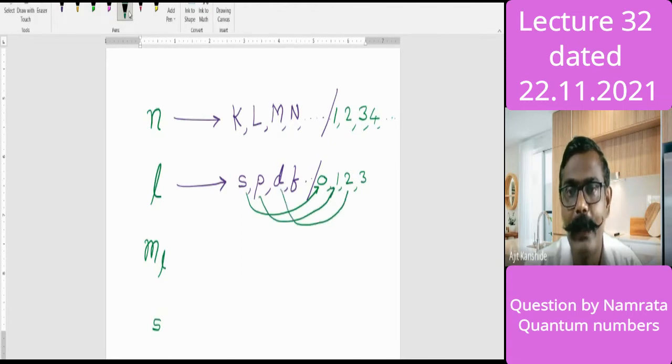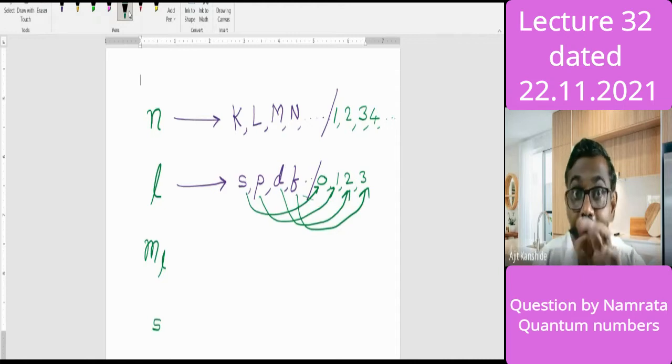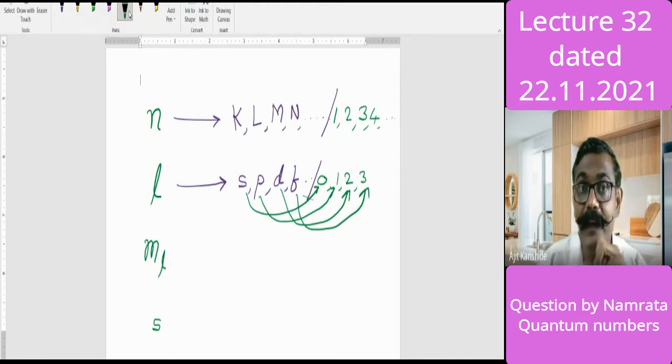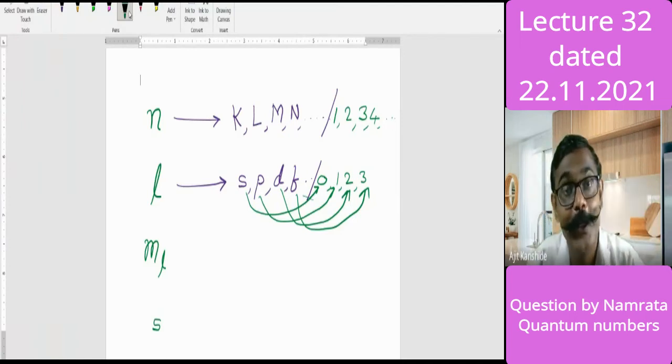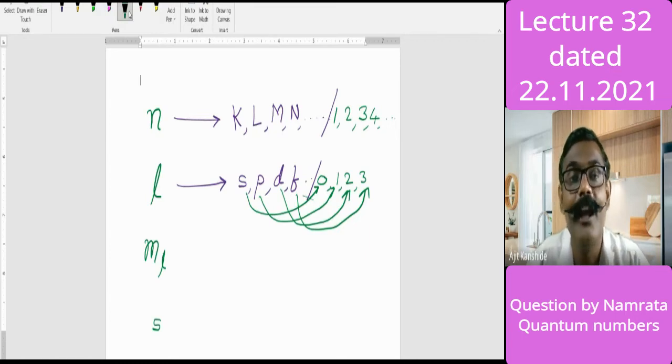D orbital means 2. F orbital means 3. It is understanding and it is necessary in future calculations. Afterwards, we consider the numbers and with the help of that n plus l value we decide the energetics for that orbital. That is the n plus l rule, the Aufbau principle. While studying that, these numbers will help you.